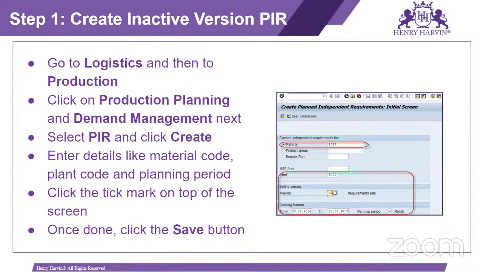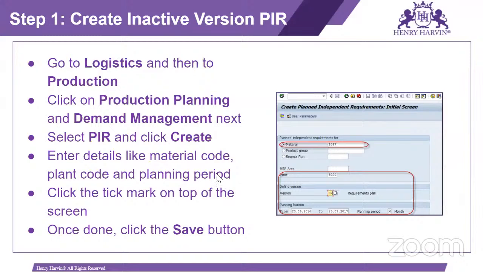So here we have to maintain the material for which we want to do the long-term planning. And version 02 we have to select, because this is a simulation version. And planning date, if you can see here, the planning from to 2. So that period we have to maintain here.